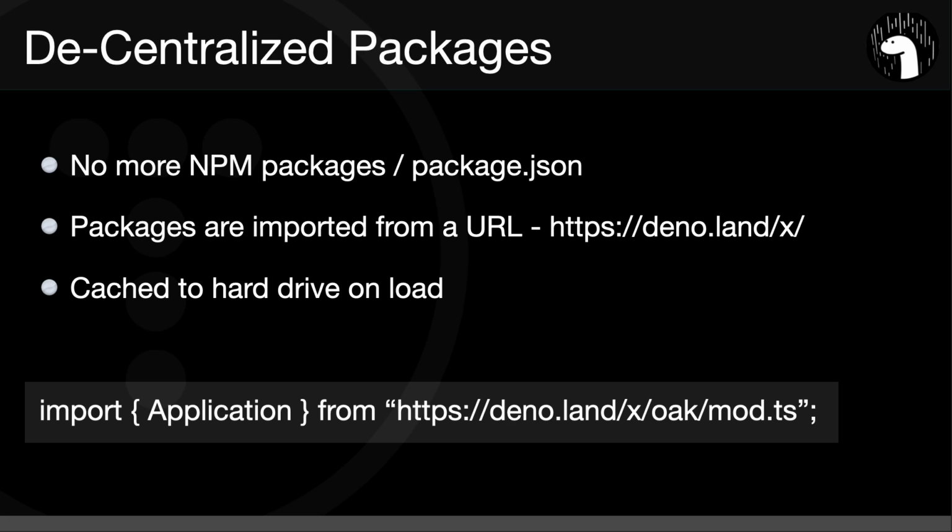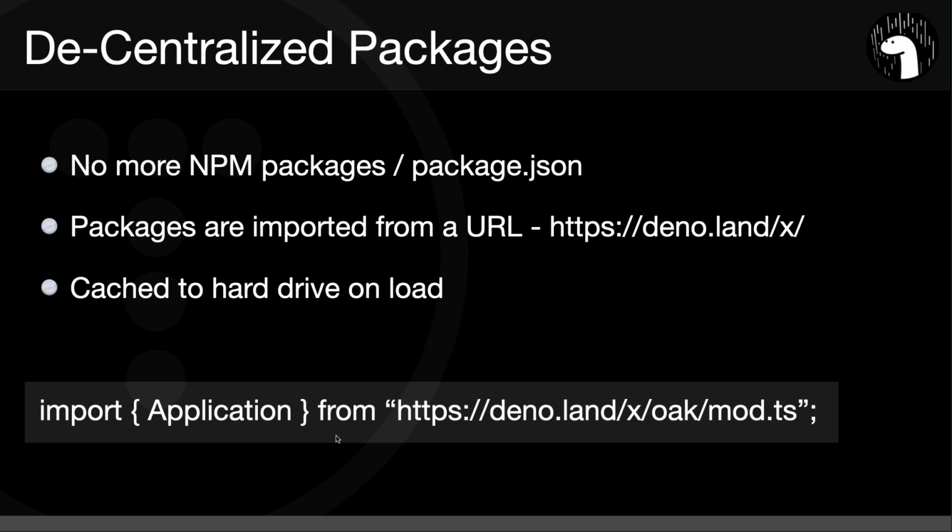So you end up with hundreds to thousands of folders in your Node modules folder. And Deno has a different approach by using decentralized package management. So there's no package.json or Node modules folder. If you want to use a third-party package, you can actually import it right from the URL at deno.land/x/ and then whatever package you want to use.